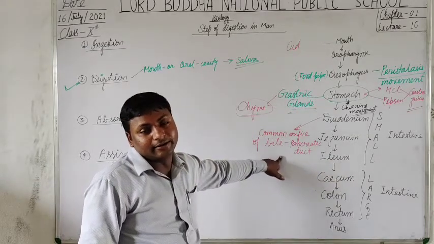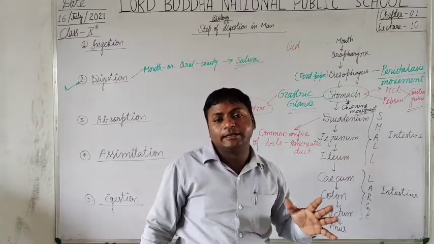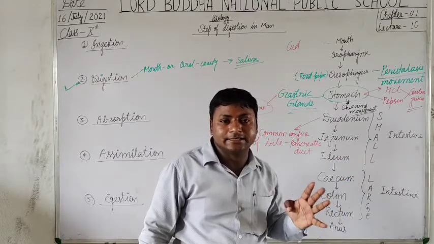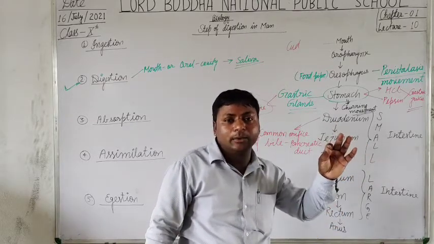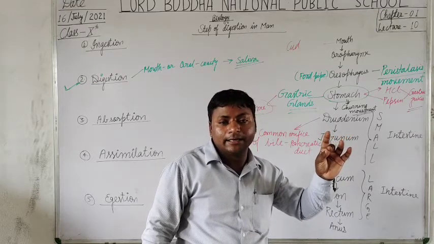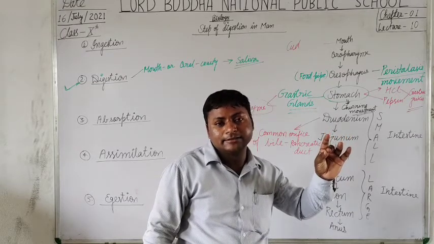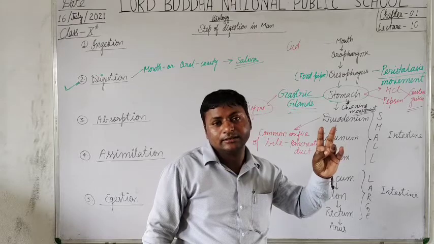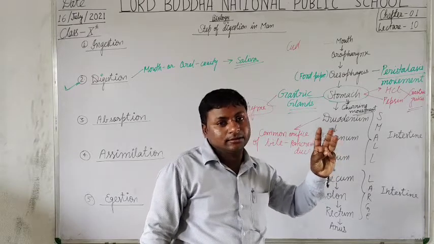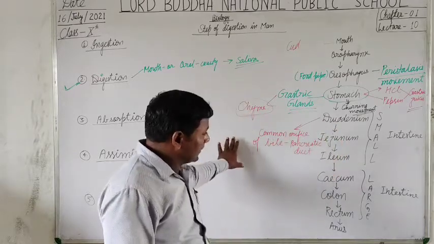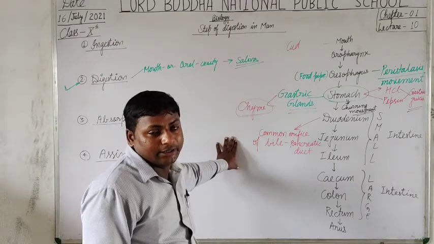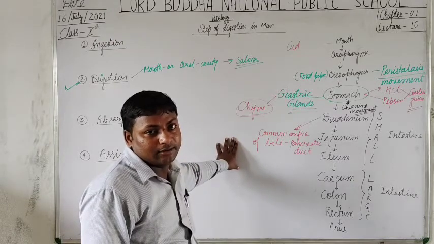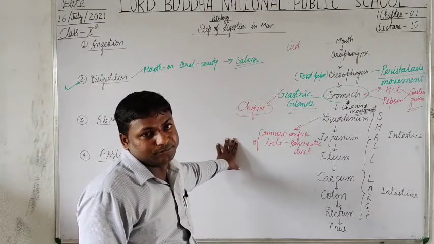pancreatic juice that contains how many enzymes? Yes, 6 enzymes. Pancreatic amylase, pancreatic lipase, trypsin, chymotrypsin, pancreatic nuclease, and proteases.